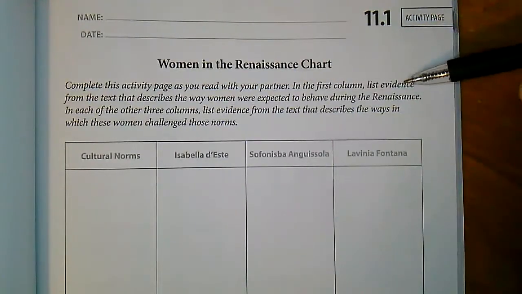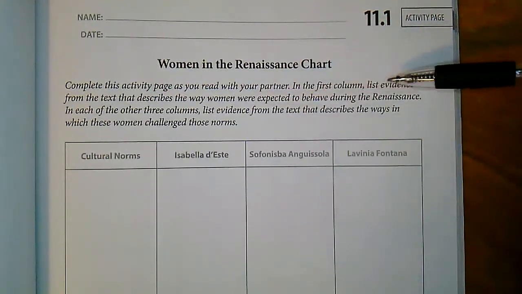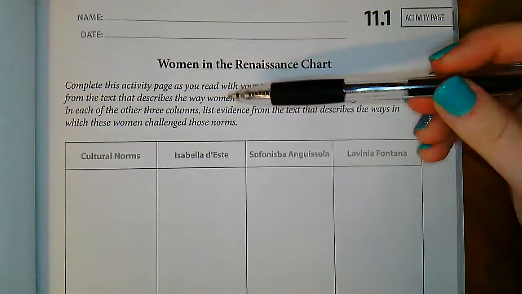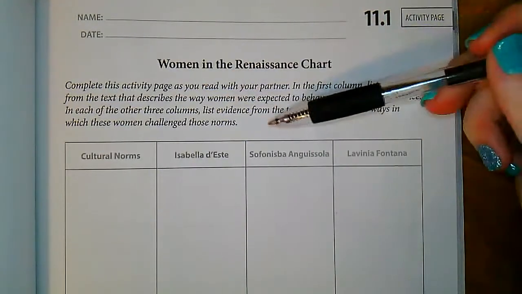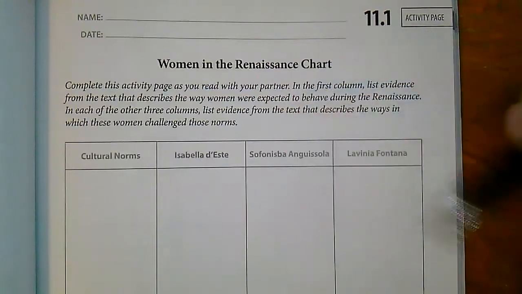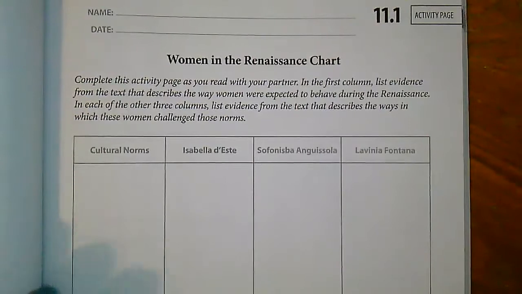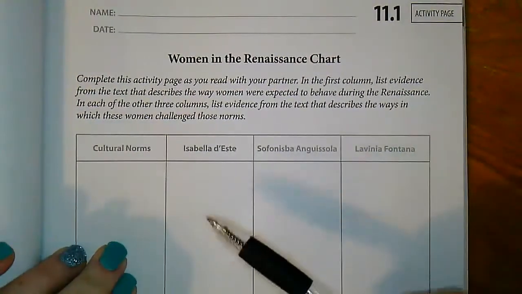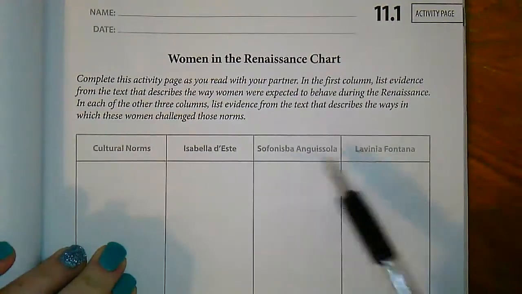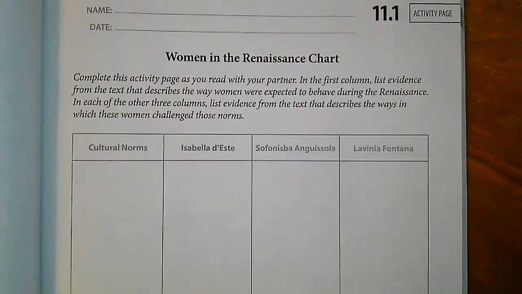In the first column, list evidence from the text that describes the way women were expected to behave during the Renaissance. In the other three columns, list evidence from the text that describes the ways in which these women challenge these norms. Like I did before, I'm going to do the first column with you. That way it gives you an idea of what's expected of women during this time. And then you're going to figure out what each of these three women did that goes against these different things that are listed in the first column.